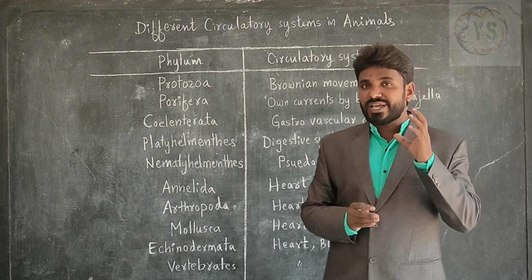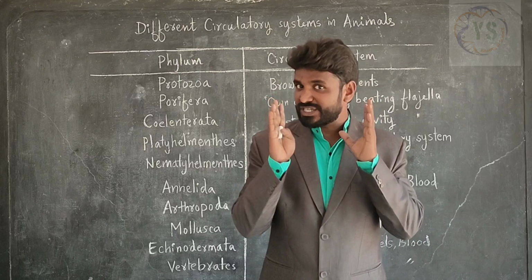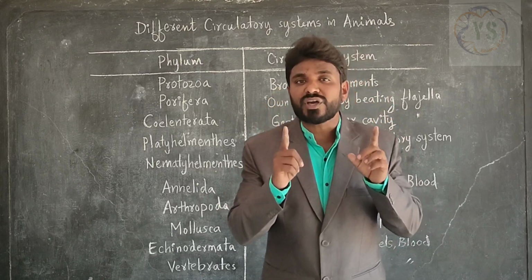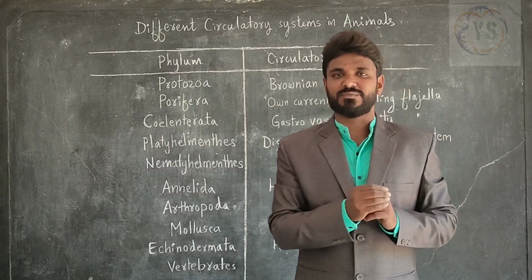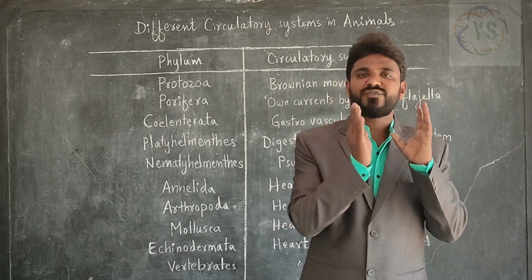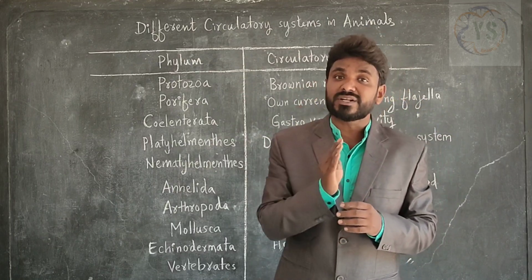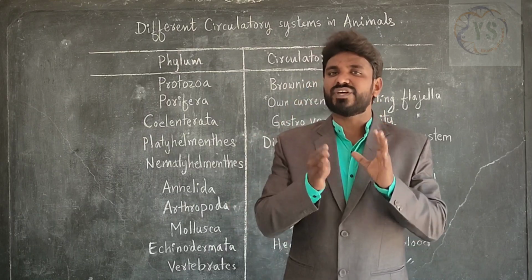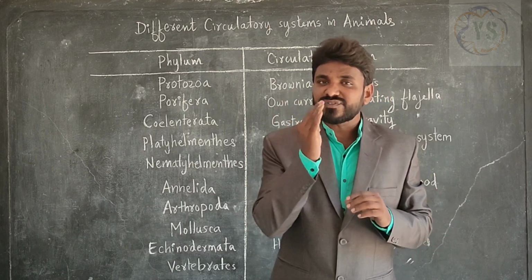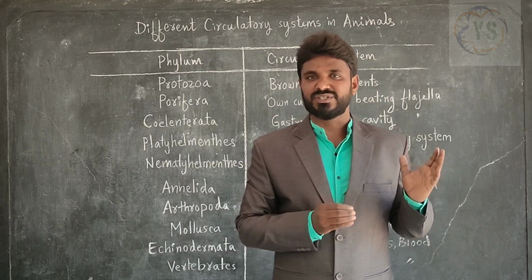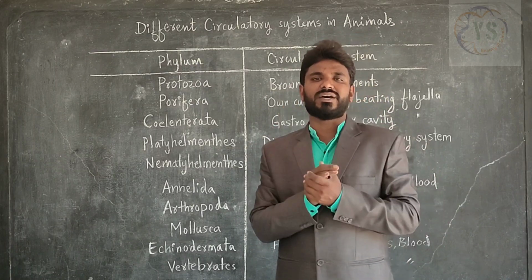But here, the circulation in all the animals is not the same. Circulation is a metabolism, an essential or mandatory task, but the mode of circulation is not the same in all organisms. From organism to organism, or from phylum to phylum, the circulation system and method change. Though it is mandatory, the method of circulation changes from one organism to another.